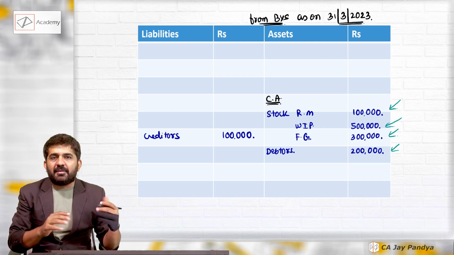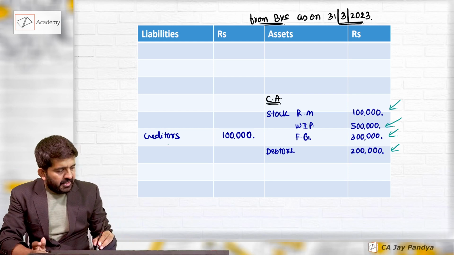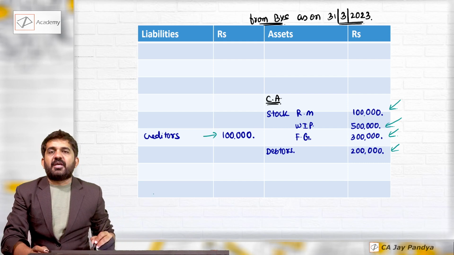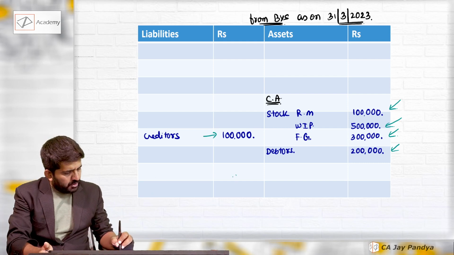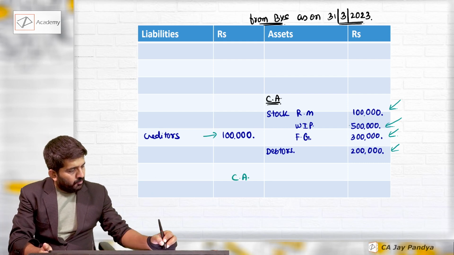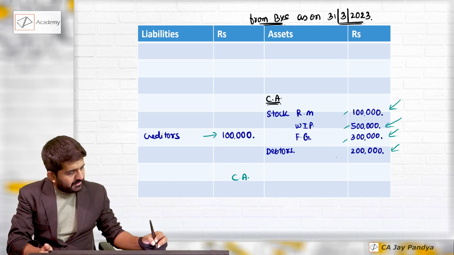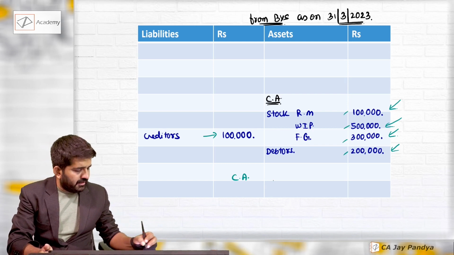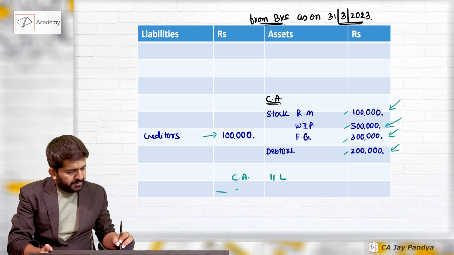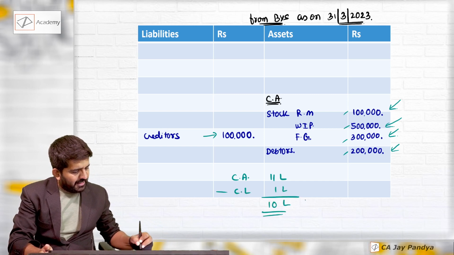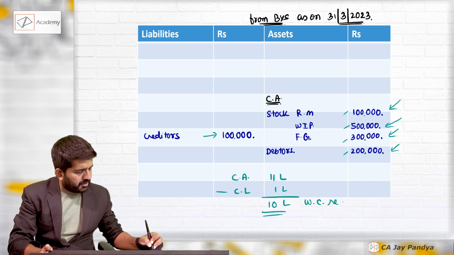They are not coming back right now. This will reduce my working capital requirement. So what do I do? Current assets: how much money is blocked? 5, 6, 9, 11. 11 lakhs rupees minus current liability 1 lakh rupees. 10 lakhs rupees will be my working capital.